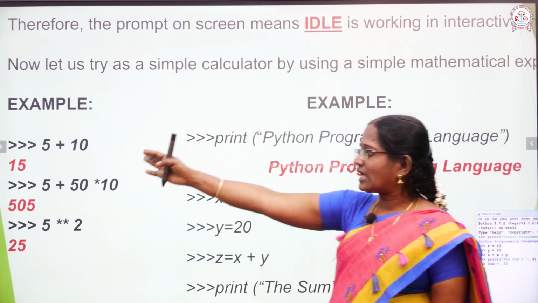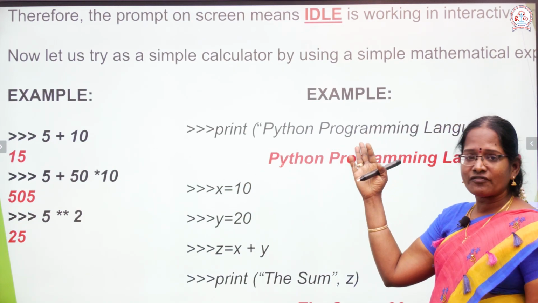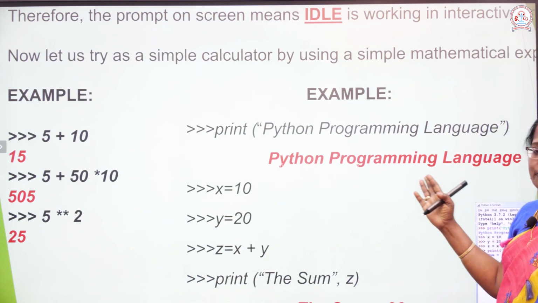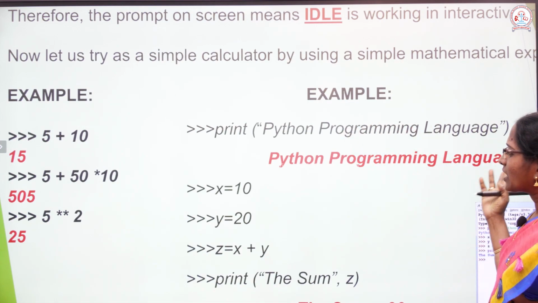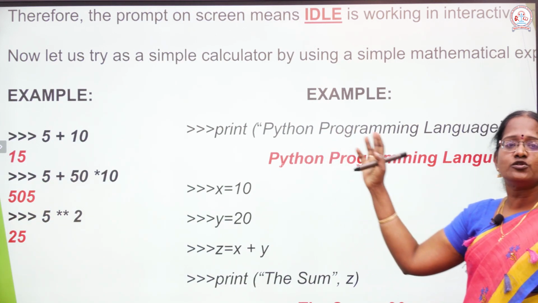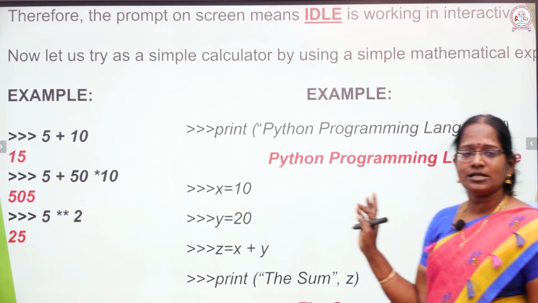Now we calculate any other expression, or you type any other information, and automatically that information is printed on the screen. For example, print the Python programming learning, or hi everybody, good morning, any message you enter within the quotes, automatically that will be printed on the screen.